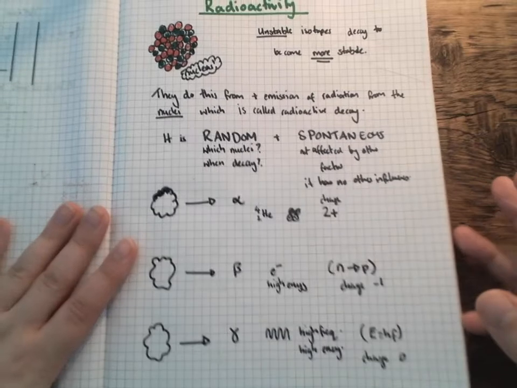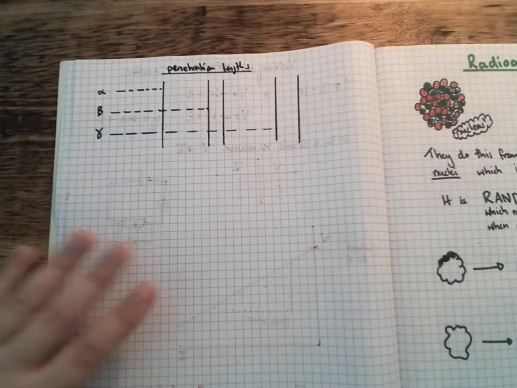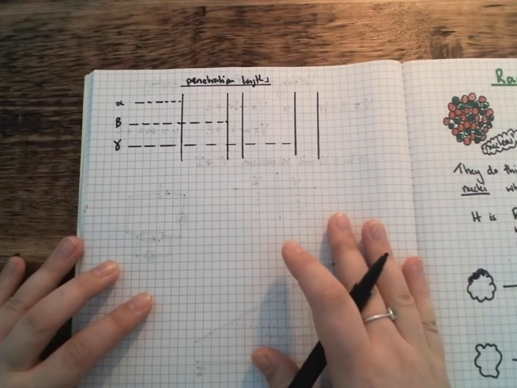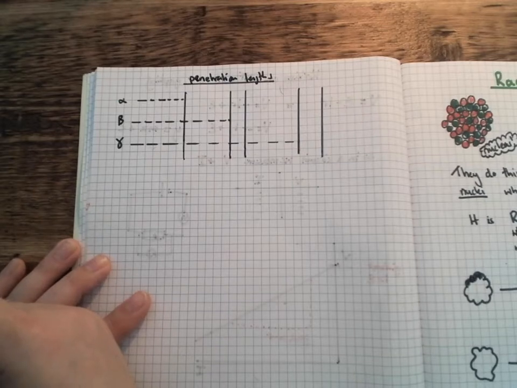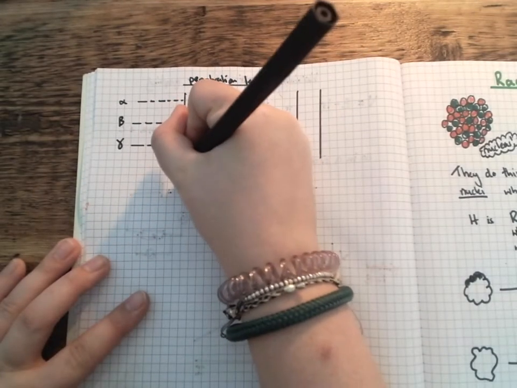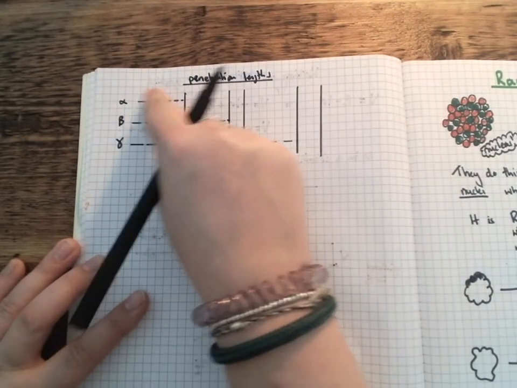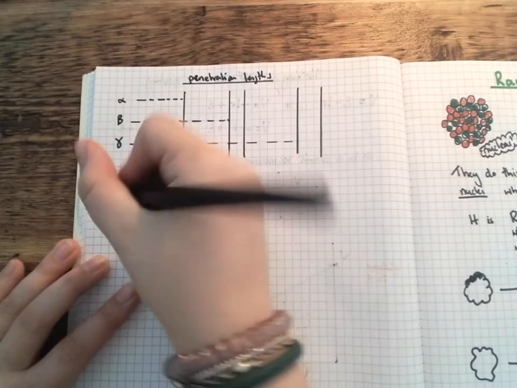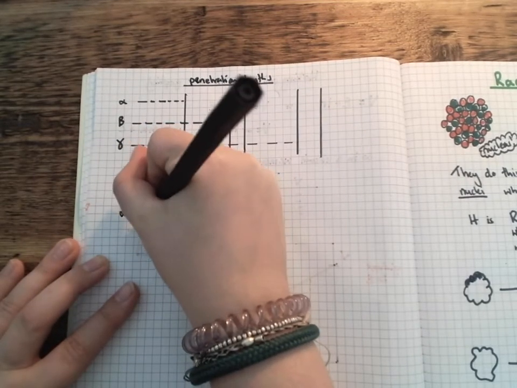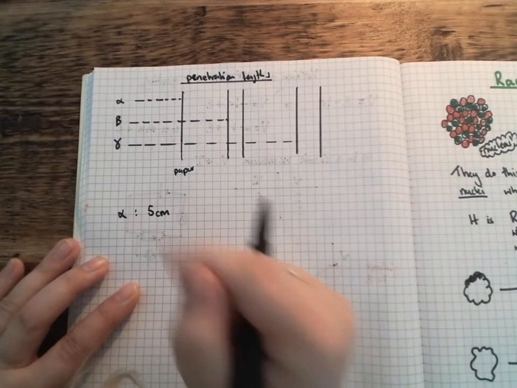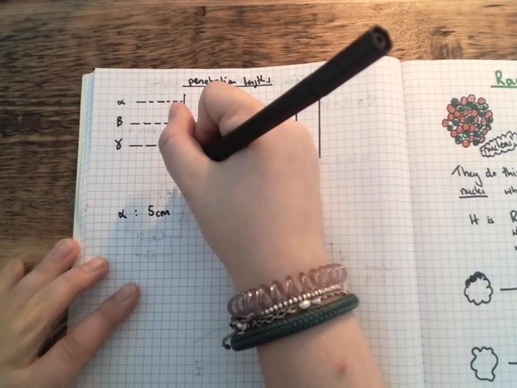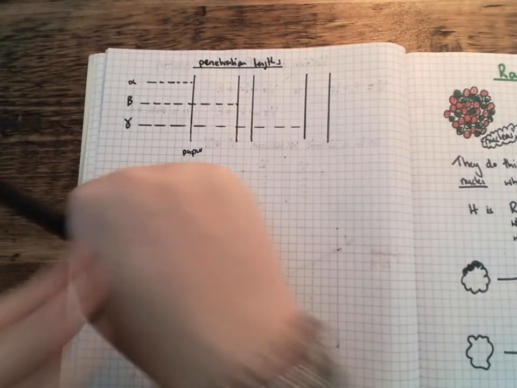So the next thing that we could talk about is the differences between these. One of the main differences is how far they can penetrate, so how far they can travel through air or what materials stop them. If we go through these different examples, alpha can't actually travel very far in air. In air, alpha only travels about 5 centimeters before it doesn't continue. Okay, it's stopped by paper, it's also stopped by skin, so it doesn't go through your skin.